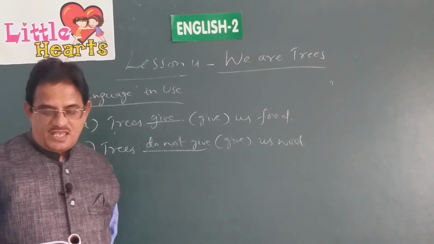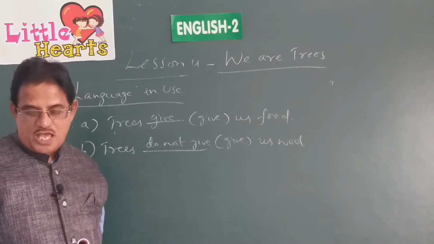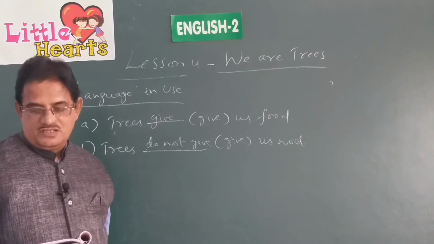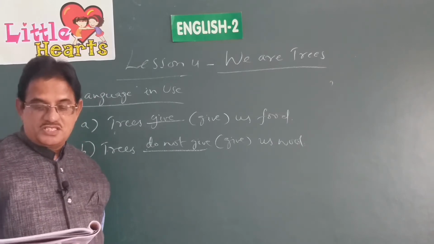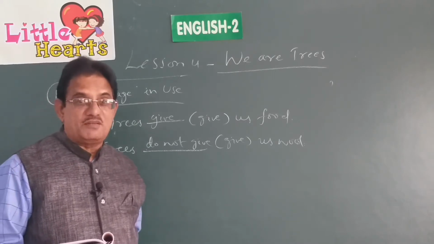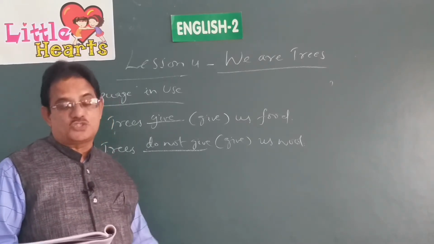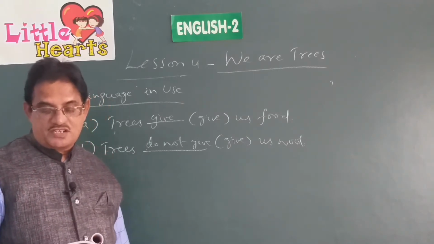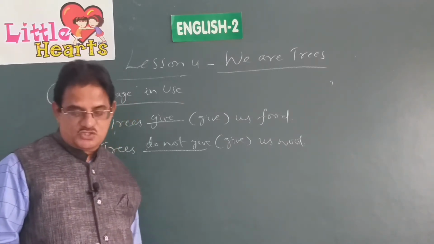Third sentence, A. Trees dash shelter to animals. Trees give shelter to animals. But trees do not give shelter to all animals. Only some animals and birds only. Trees give shelter, not all the animals. So we write trees do not give shelter to all animals.